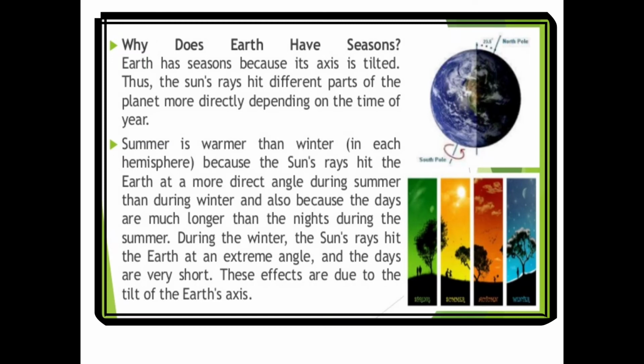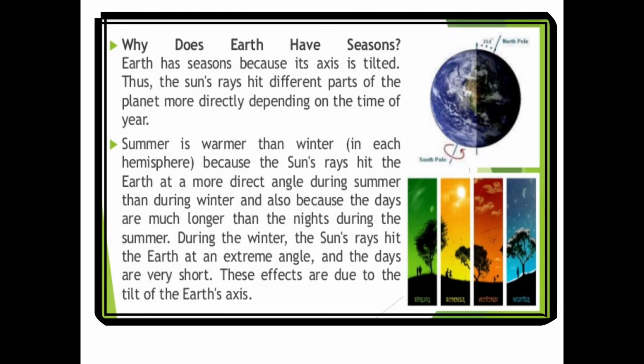And you know, the amount of heat a planet receives from the sun depends on its distance from the sun. Neptune is the farthest planet and therefore the coldest. The average temperature on Neptune is about minus 225 degrees Celsius. On Mercury and Venus, which are closest to the sun, the temperature goes over 400 degrees Celsius.